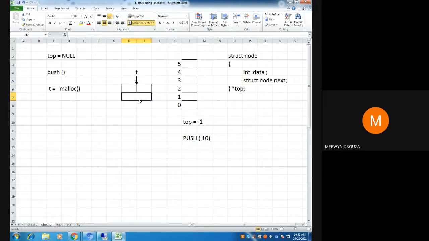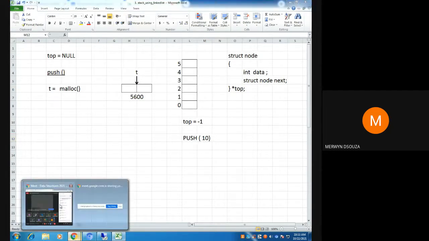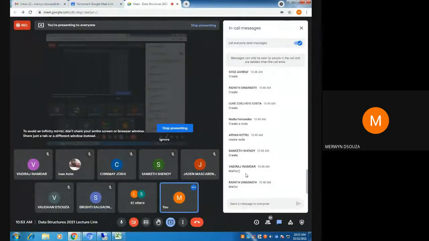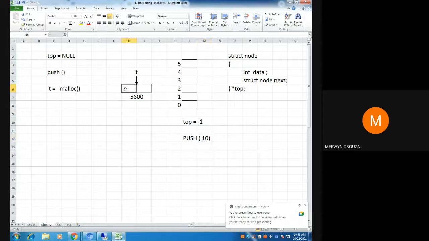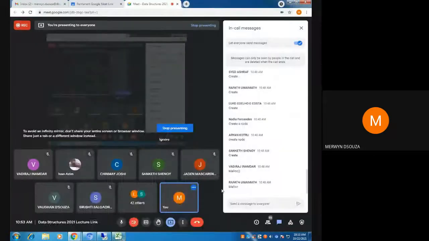By now you know that, so I'll just write it, but you should understand even if I don't write this address. So the node is allocated at this address 5600. Now I want to store this value 10 there. So what else do I need to do? I want to store 10 here in the data part. So what do I need to do?